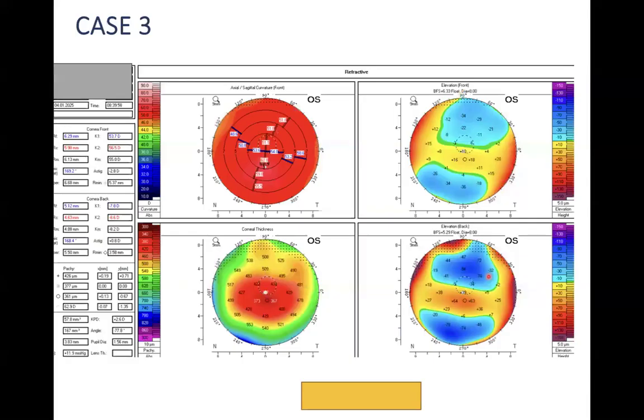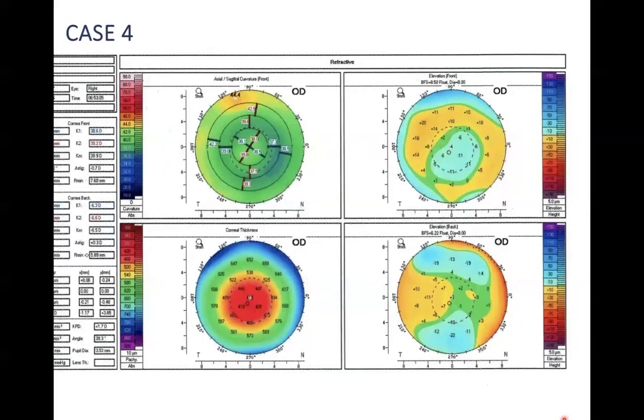Let's go to case number 3. Again, K1, K2 raises my suspicions. One is 53, one is 60. And we can see an overall thinning. Can you see that there's an overall, it's all red color. Overall thinning, and the keratometric values are so high. The anterior elevation, more than 12. Posterior elevation, definitely more than 18. It's 64, 63. So there is overall thinning. This is a case of keratoglobus.